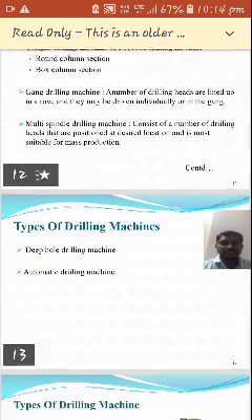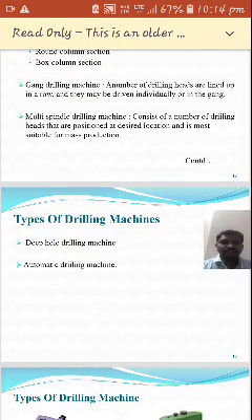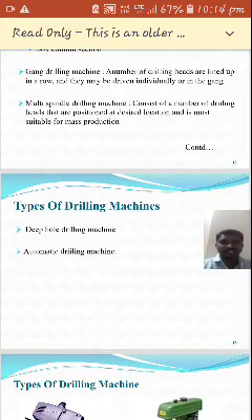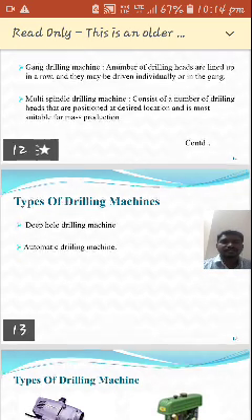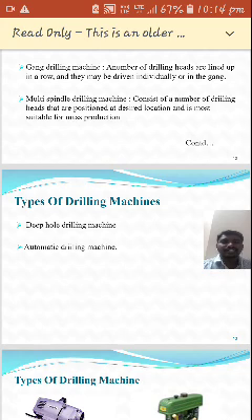Another type of drilling machine is the multi-spindle drilling machine. A multi-spindle drilling machine consists of a number of drilling heads that are positioned at a desired location.